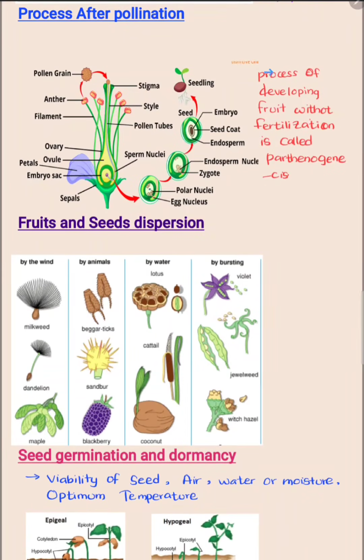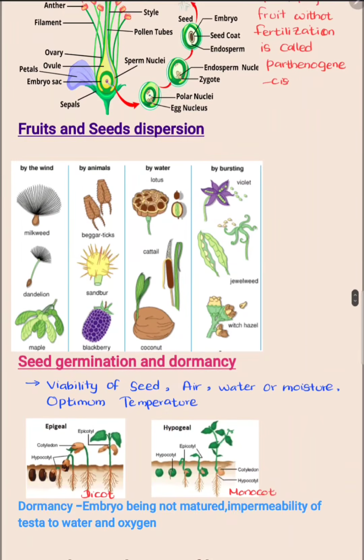With this topic, we have to learn parthenocarpy also. Parthenocarpy means the process of developing fruit without fertilization. If fertilization occurs, the fruit contains seeds. But if parthenocarpy happens, that fruit doesn't contain seeds. For example, banana, pineapple, some oranges, and grapes also do this.